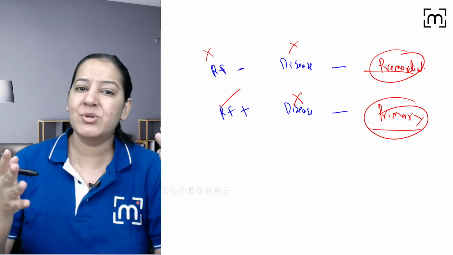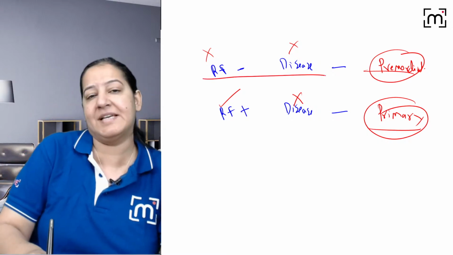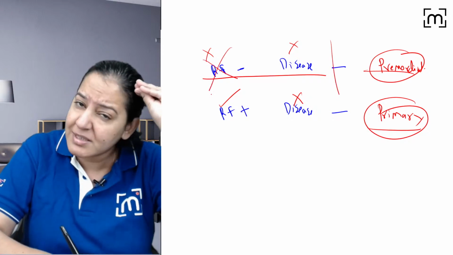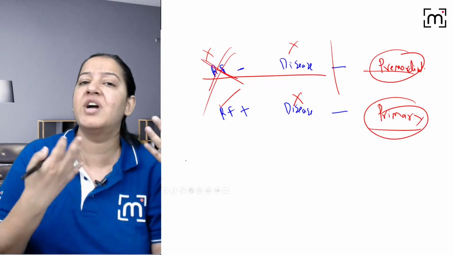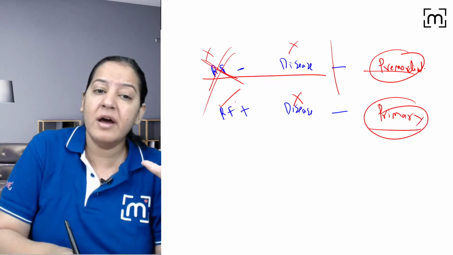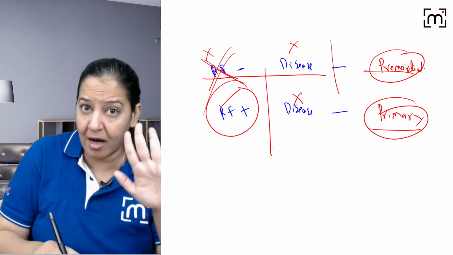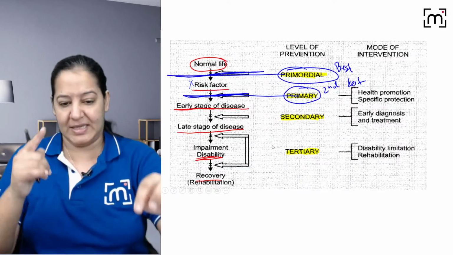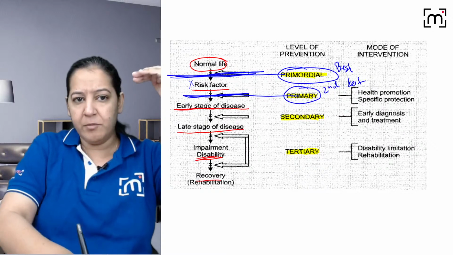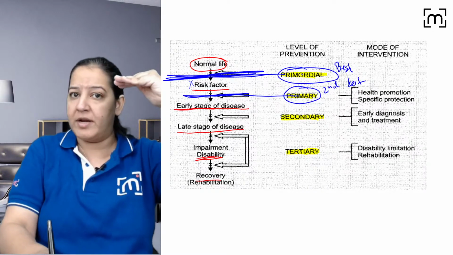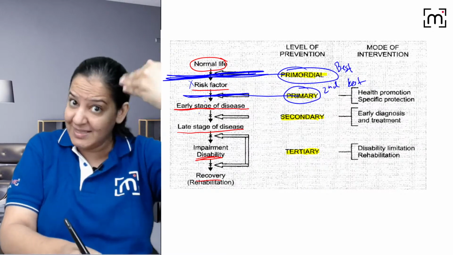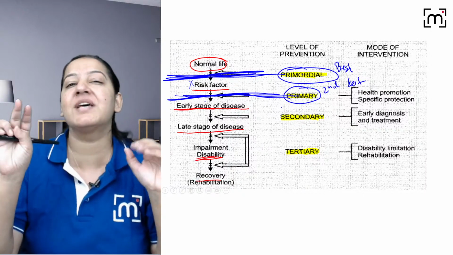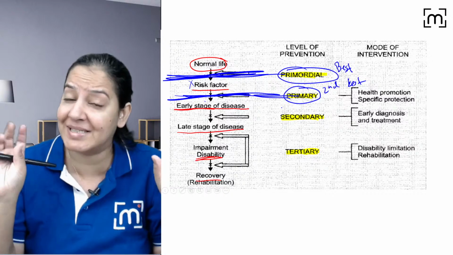You got my point? So if risk factor and disease both are absent and you are preventing at that point only, कि even risk factor ही नहीं आने दो, न रहेगा बांस न बजेगी बांसुरी, risk factor को ही हटा दो, जड़ से उखाड़ दो. So that is the primordial. अगर risk factor already present है लेकिन disease नहीं है ना कभी अभी तक, so you are preventing at that point, it is known as primary. Now see, you will understand it. So even you are removing the risk factor from the normal life, it is primordial. But if risk factor is present, but disease has not happened, at that point it is known as primary. You got my point? So these two preventions are the best prevention, the best.